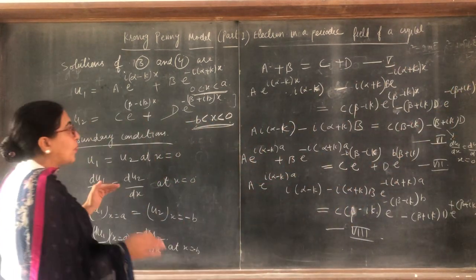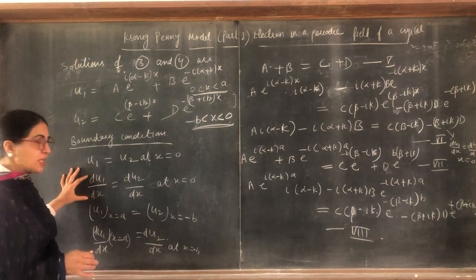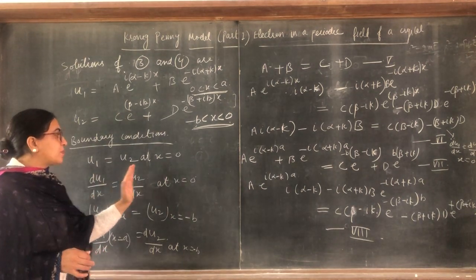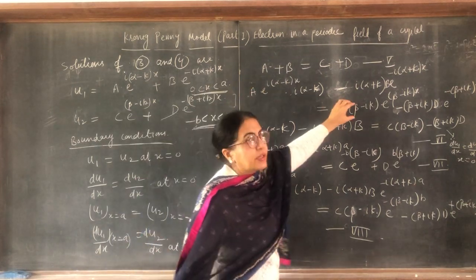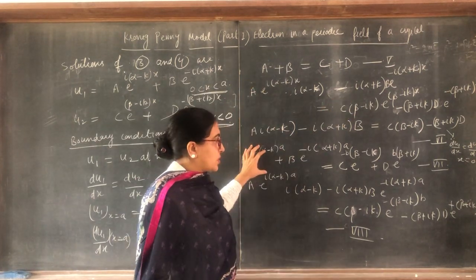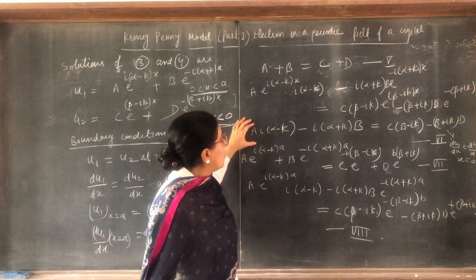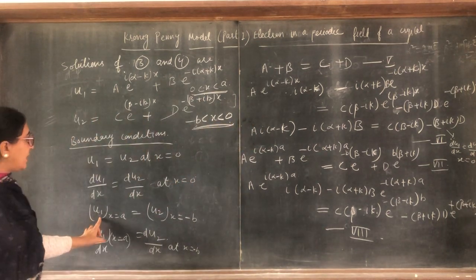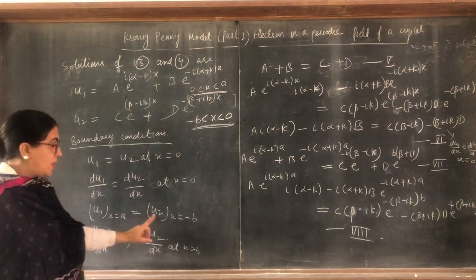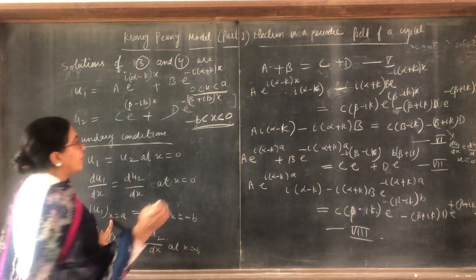Now we have to put these boundary conditions: after taking derivatives, put x is equal to 0. So put x is equal to 0 here, x is equal to 0 here, we get this equation, this is 6. Then u1 is equal to u2, but here at x is equal to a.